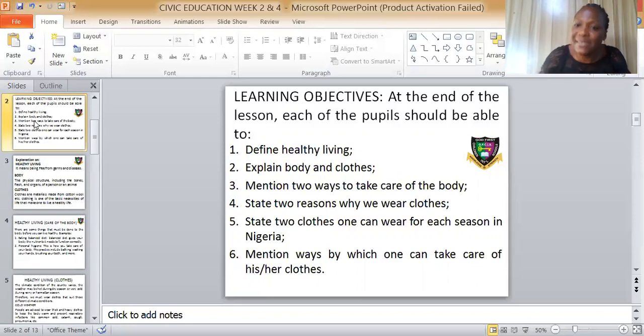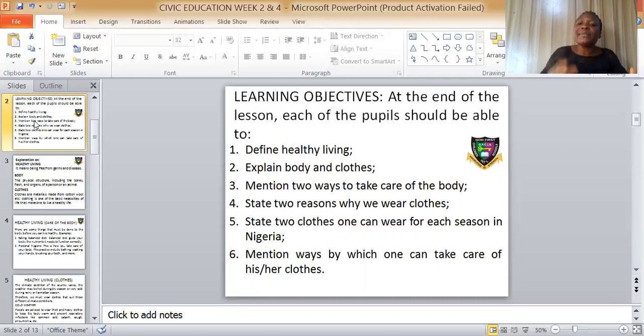Brushing of your teeth. How many times a day? Twice, in the morning and at night. And also making sure that you clean your environment.